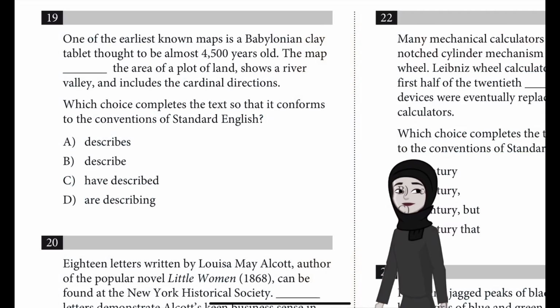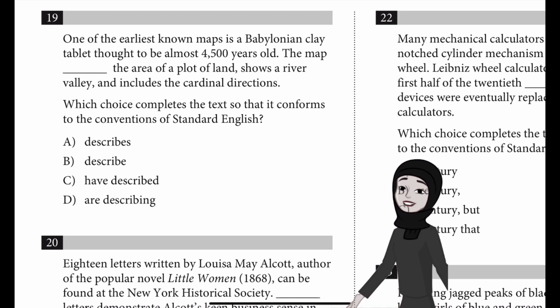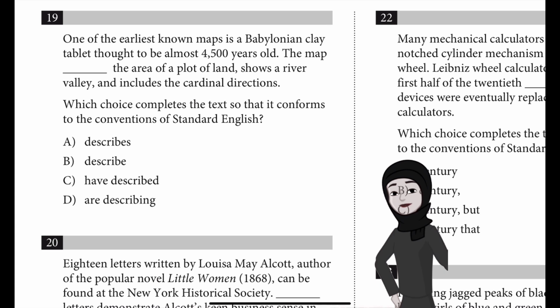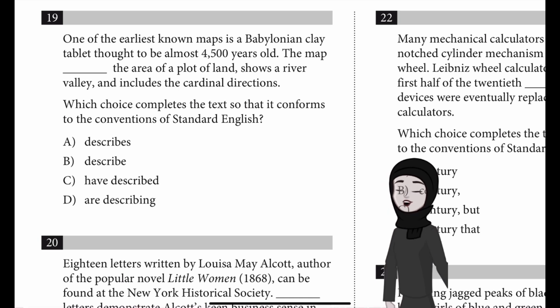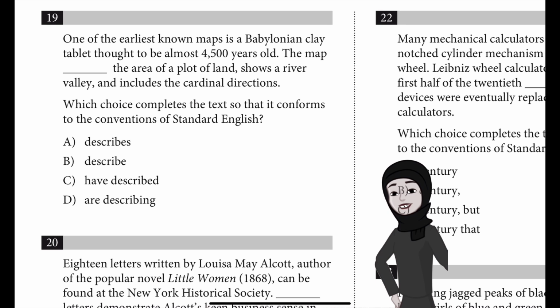Question number 19. One of the earliest known maps is a Babylonian clay tablet thought to be almost 4,500 years old. The map blank the area of a plot of land, shows a river valley, and includes the cardinal directions. Which choice completes the text so that it conforms to the conventions of standard English? Is it A. describes, B. described, C. have described, or D. are describing? Choice A. describes is the best answer.